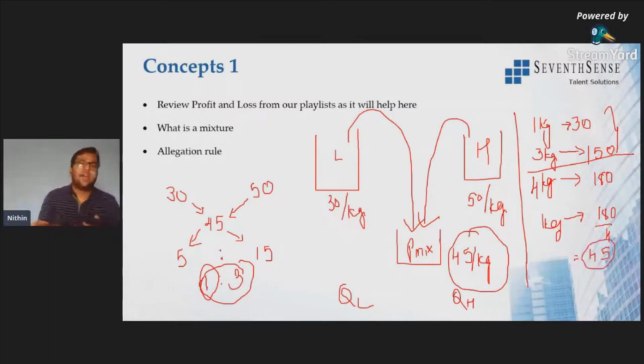See, this is how you can verify it. Finally, the quantity of lower price value over higher price value is 1:3. All right, this is how you need to find out the answer.